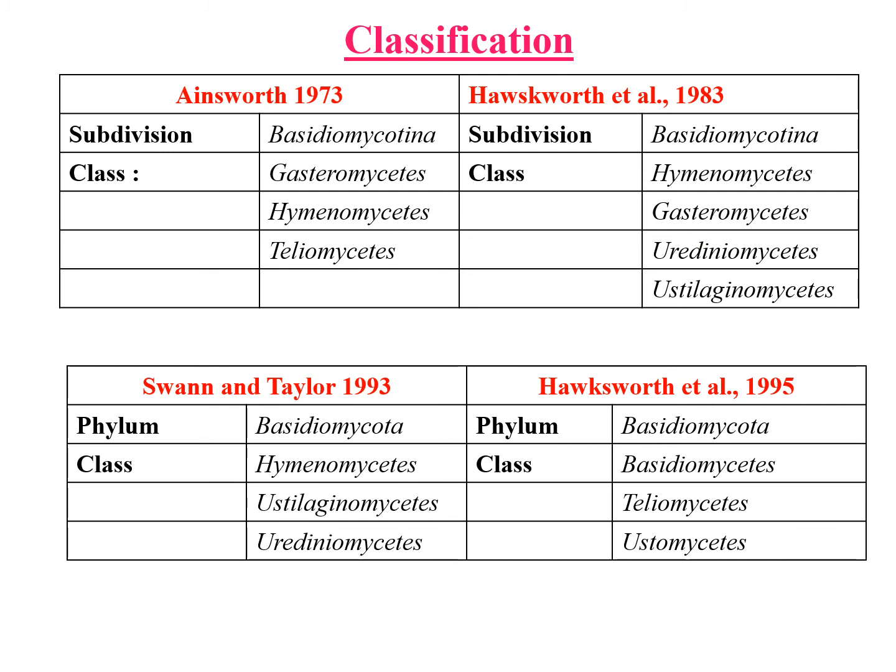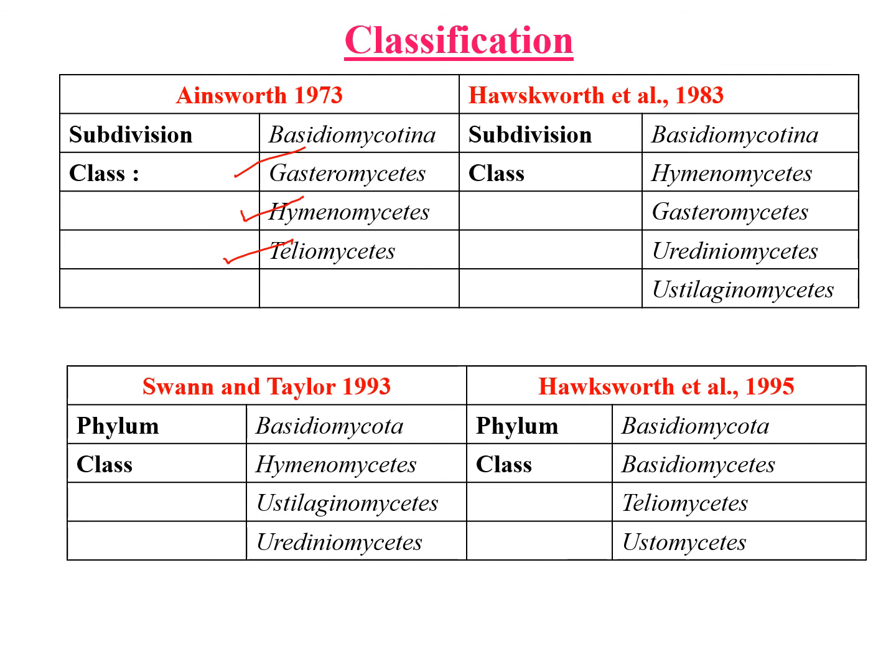The classification of Basidiomycotina has been changing with time. There are various classifications. If you see Ainsworth's classification in 1973, he divided the Basidiomycotina into three classes: Gasteromycetes, Hymenomycetes, and Teliomycetes.